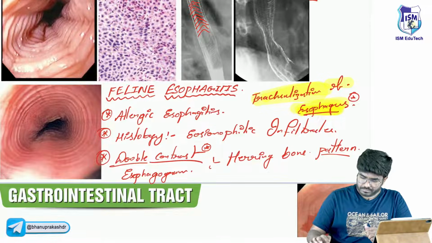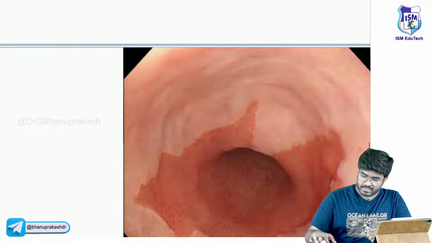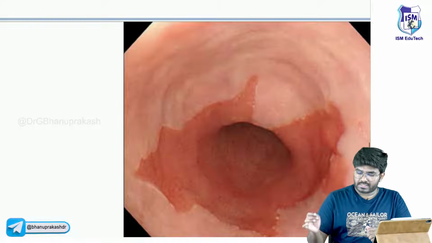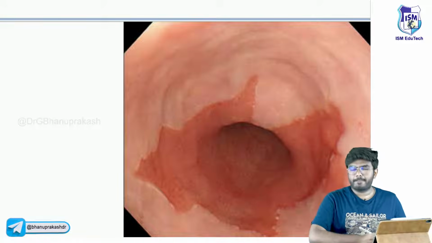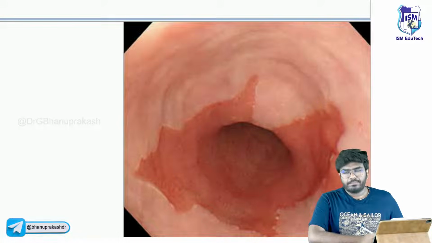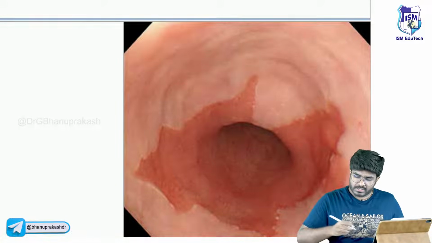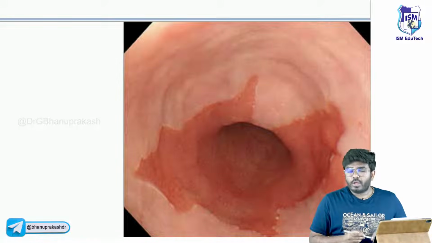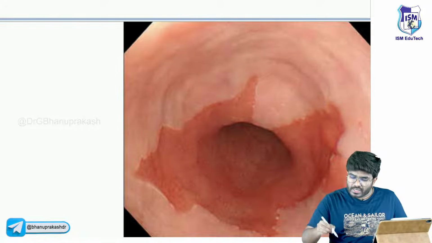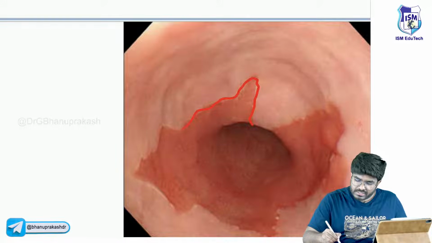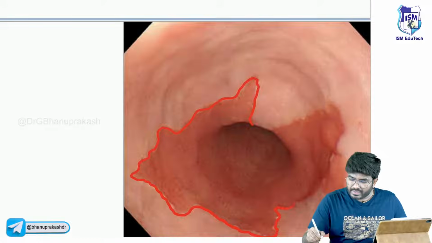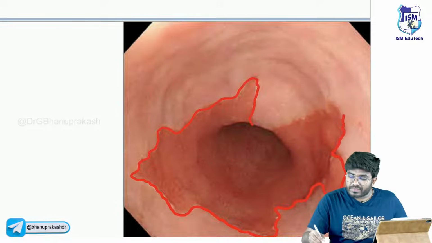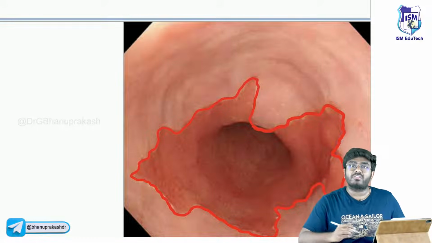Done. Next. Guys, are you able to tell me what exactly is happening here? So this is again endoscopy of the esophagus. Now, in the lowermost part of the esophagus, are you able to appreciate this red color mucosa, red velvety mucosa? It is seen in the lower one third of the esophagus.